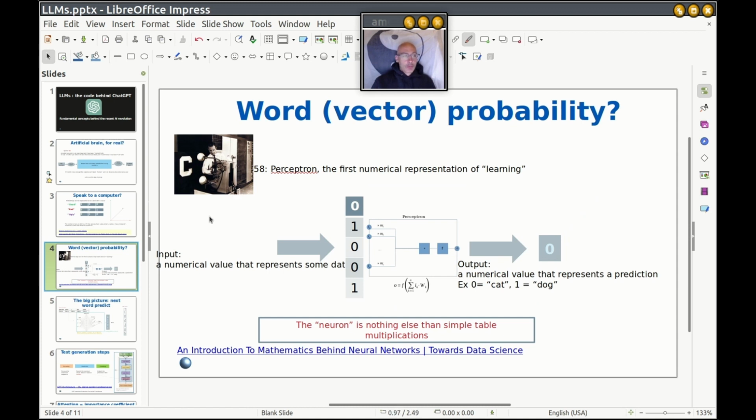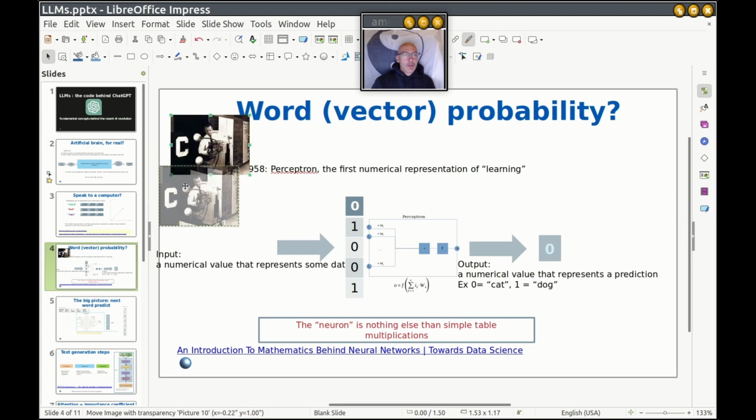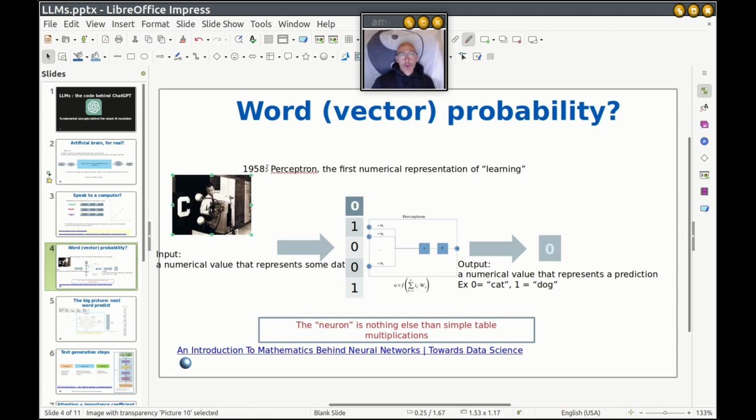Well, the input is numerical values that represent some data. You remember, for example, good is 1, 0, 0. And it gets fed to this representation of a neuron. I can call it like that. Notice that the perceptron, the first numerical representation of learning, what we call today machine learning, the brain that we say, was invented in 1958. So, a long time ago, way before ChatGPT, people had this idea.